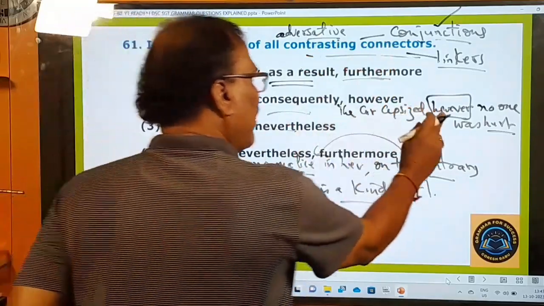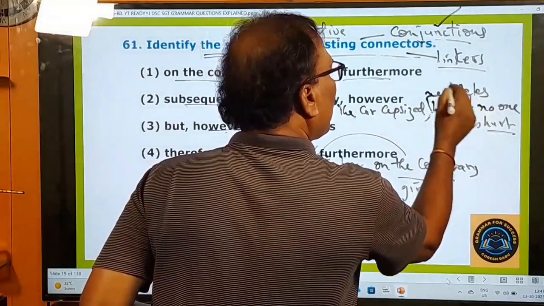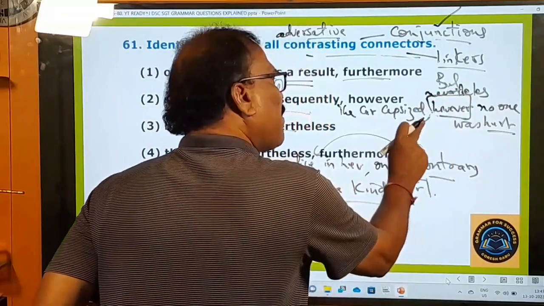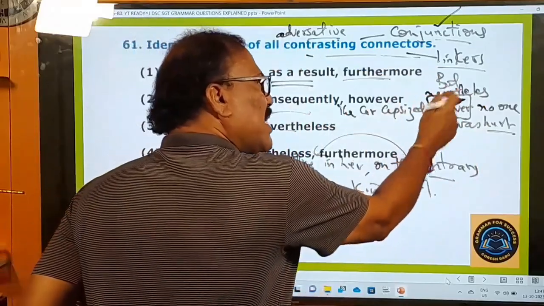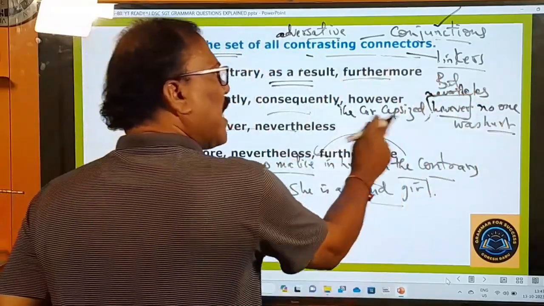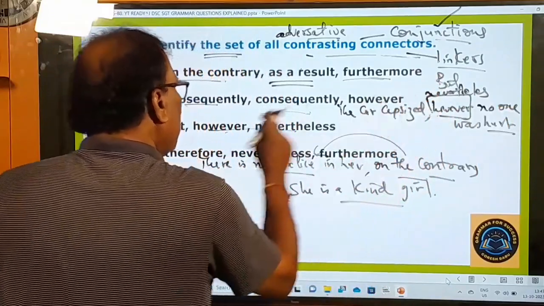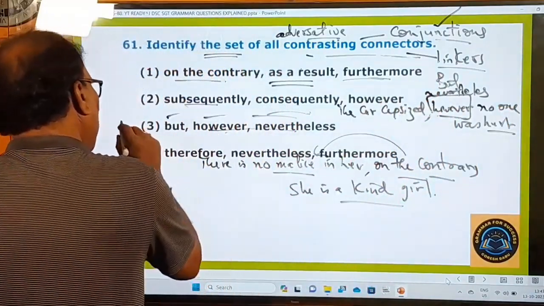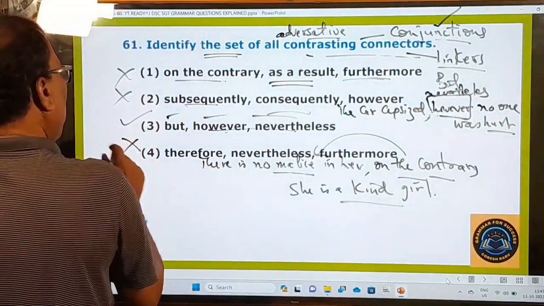So here, however, and nevertheless also you can use that. Nevertheless, but also you can say that. The car capsized, but no one was hurt, right? The car capsized, nevertheless, no one was hurt, right? The car capsized, however, no one was hurt. So in this way, but, nevertheless, however, these three are called the contrasting connectors.